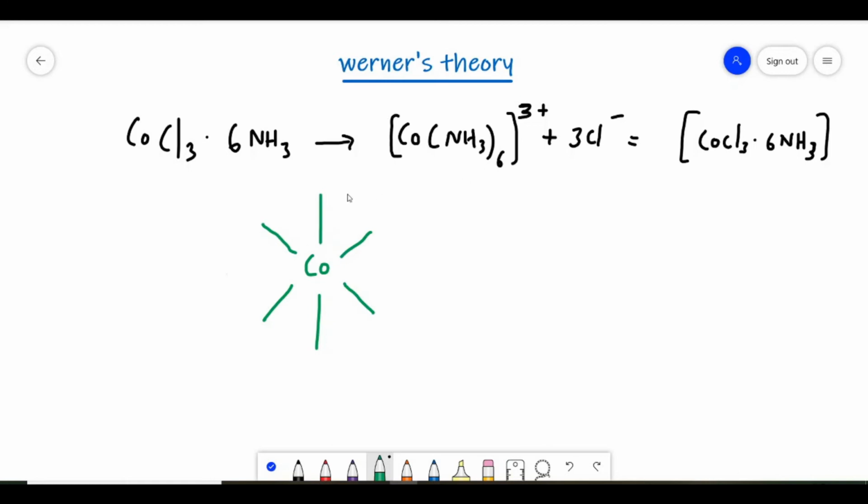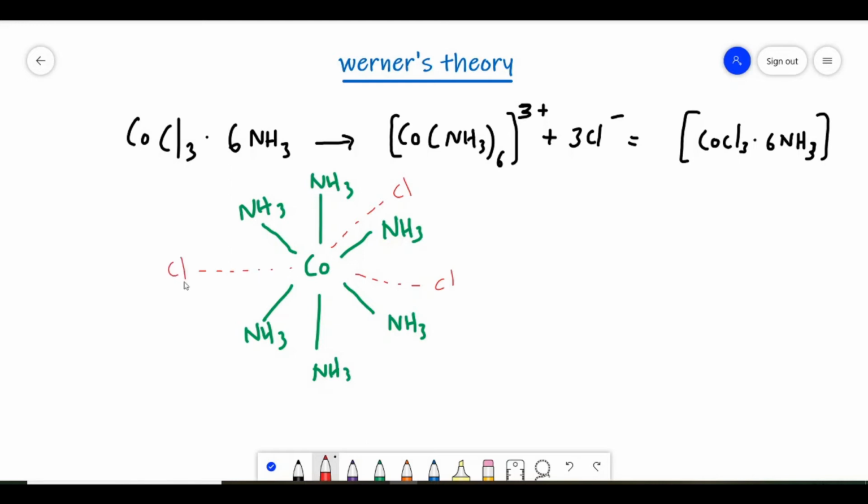So there are 6 ligands, 6 NH3 molecules. Next there are 3 chloride ions, which are ionizable, so they are denoted as primary valency, and they are non-directional, so we can write them at any position. We have to mention them with dotted, discontinuous lines. So this is the structure of CoCl3·6NH3.